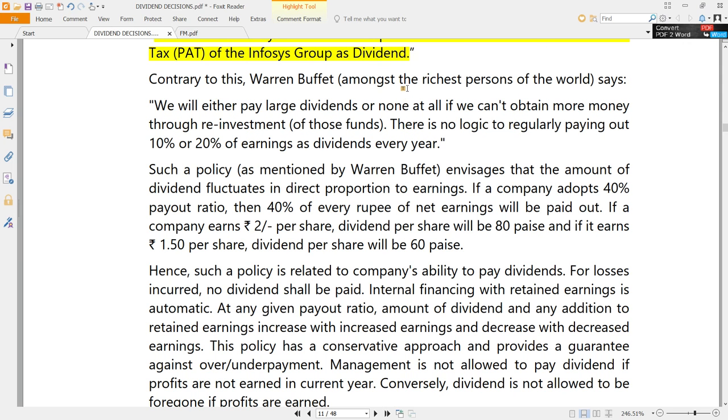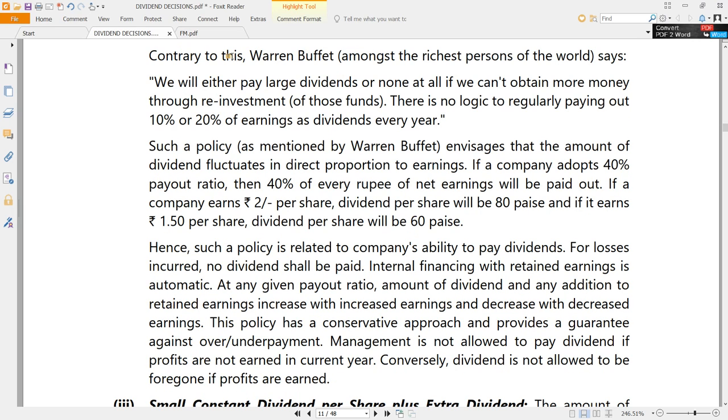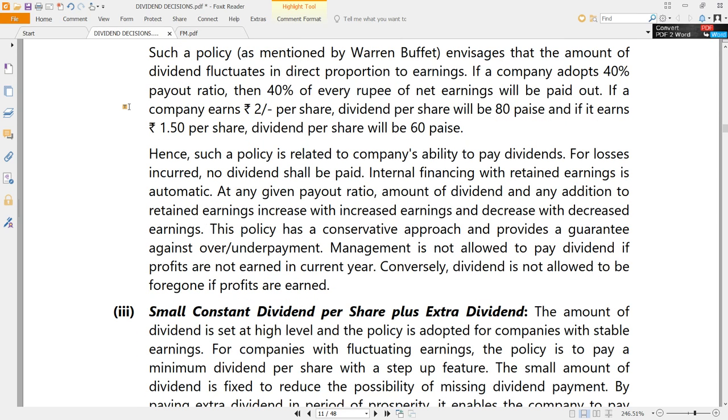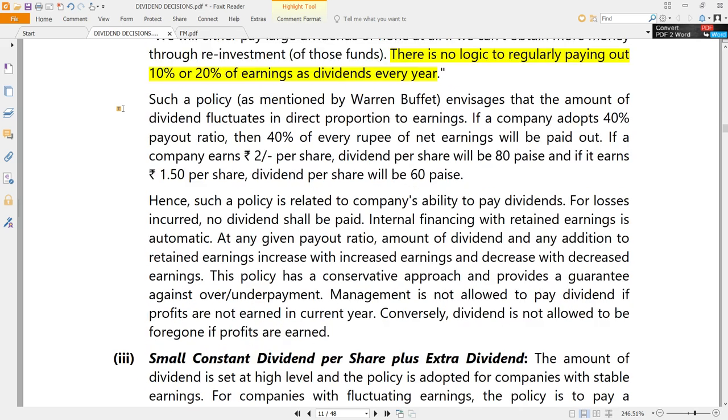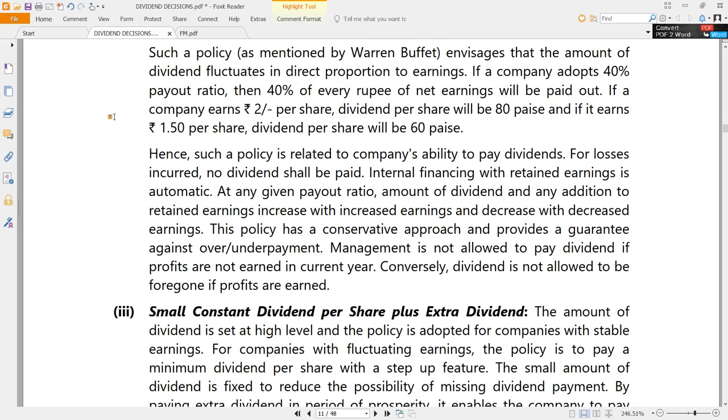On one hand, Infosys says that. And contrary to this, Warren Buffett says, we will not distribute any dividend. There is no logic in paying out 10% or 20% of earnings as dividends every year, because definitely we can get more money through reinvestments. Definitely that is better. Warren Buffett will say that I can get a better return than the shareholders. So better to retain than to distribute is their policy.